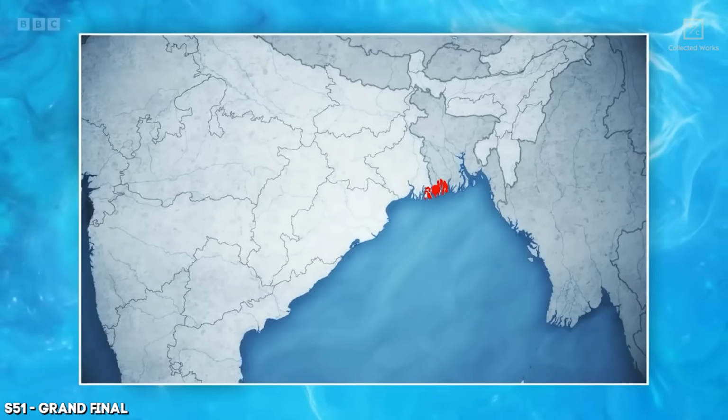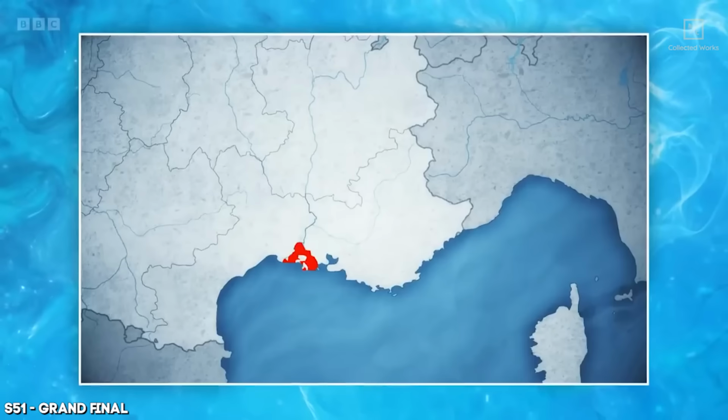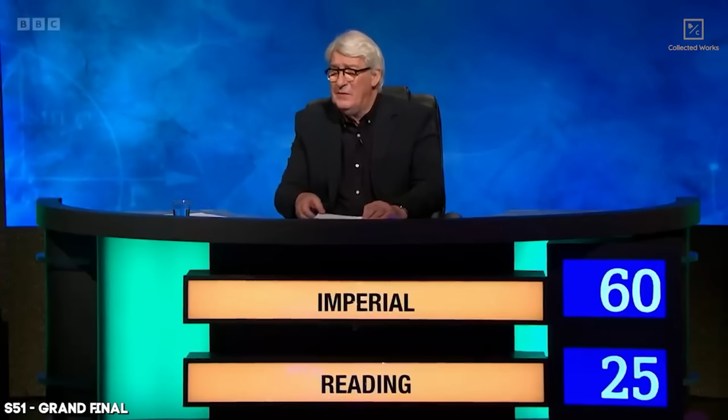Firstly, for 5. Sundarbans. Sundarbans is correct. Secondly, Camargue. Camargue is correct. And finally, Everglades. The Everglades National Park is correct. Well done. 10 points for this.